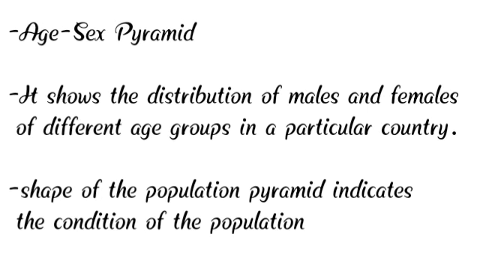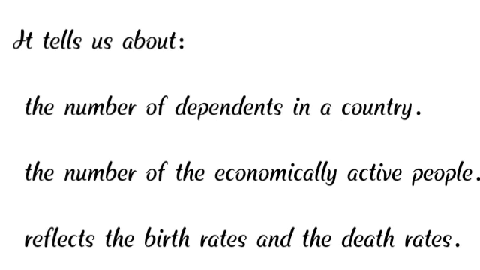We will learn more about that. The population pyramid tells us about the number of dependents in a country. We have already seen the first category of people, children, and the third category, aged people. They are dependent on the second group, called adults. So the population pyramid will help us analyze the number of dependent people in a country.